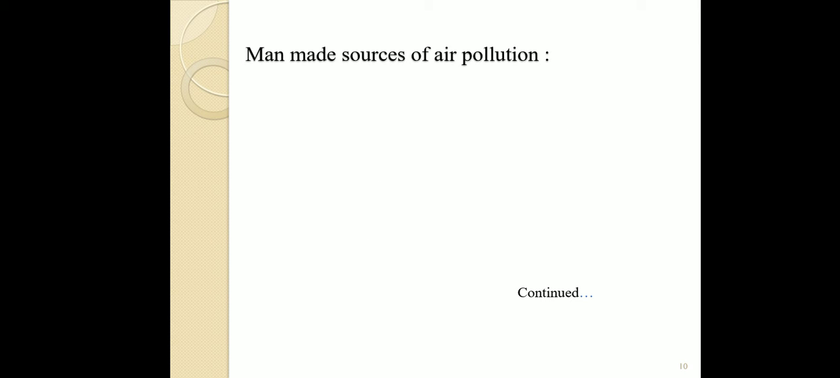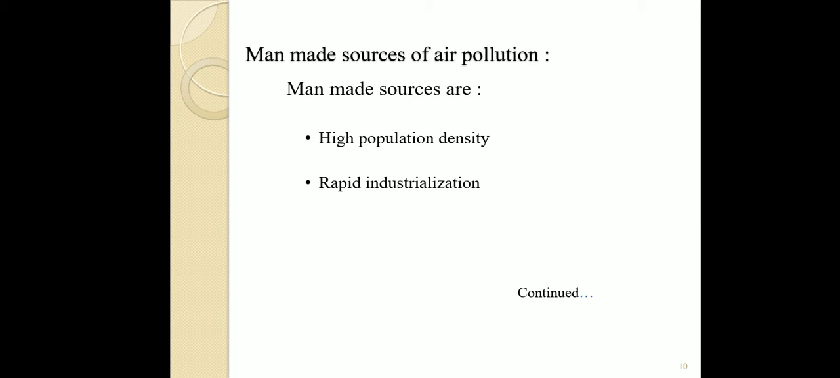So then we can discuss the man-made sources of air pollution. What are the reasons? You can see man-made sources are: number one, high population density; rapid industrialization; emission from automobiles; deforestation. And next page you have to continue. These four you have to write first. There are other reasons in the man-made sources, but you have to write these four first.